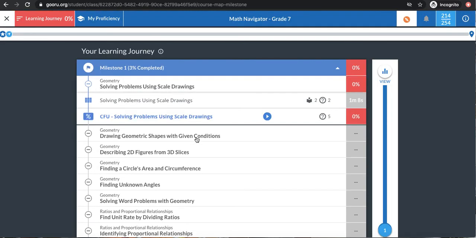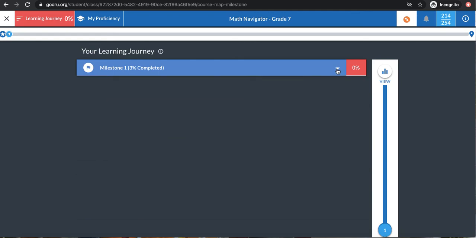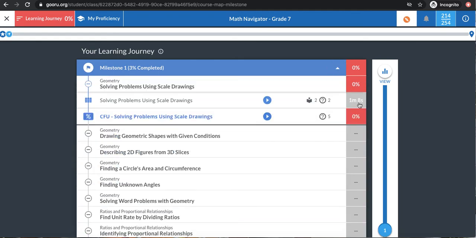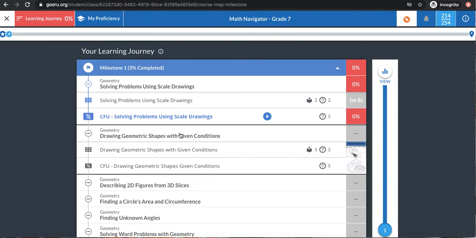So here, I can keep track not only of all the lessons I have to work on, but also the scores and the time spent on the things I have worked on already. So remember, I spent 1 minute and 8 seconds on those resources, and I got a 0% on my check for understanding. You can retry this at any time. So if you want to move on to the next lesson, just click on it and get started. If you want to take the quiz or the check for understanding one more time, just click on the play button and it'll take you right back and you can give it another shot.